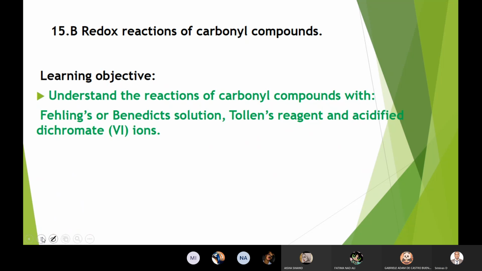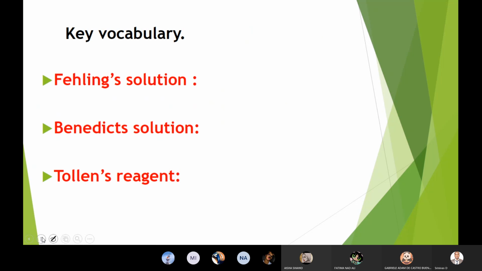Fehling solution is a mixture of aqueous copper sulfate and potassium or sodium citrate dissolved in NaOH. I have all the details, you need not worry. Here the key vocabulary is Fehling's, Benedict's, and Tollens. Only these three reagents we are talking about today, then we'll wind up our discussion.